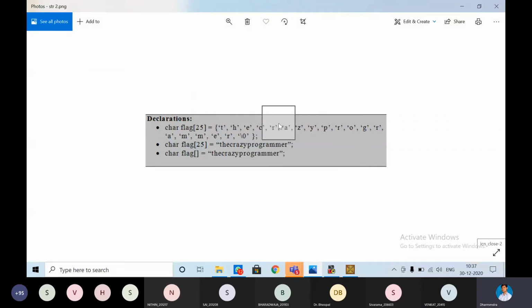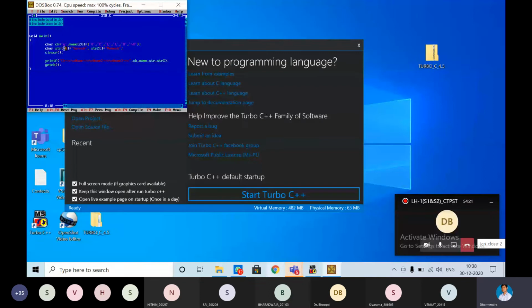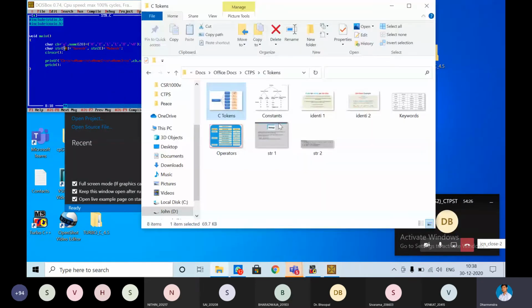Okay. So next we are having the concept. Things we have seen.